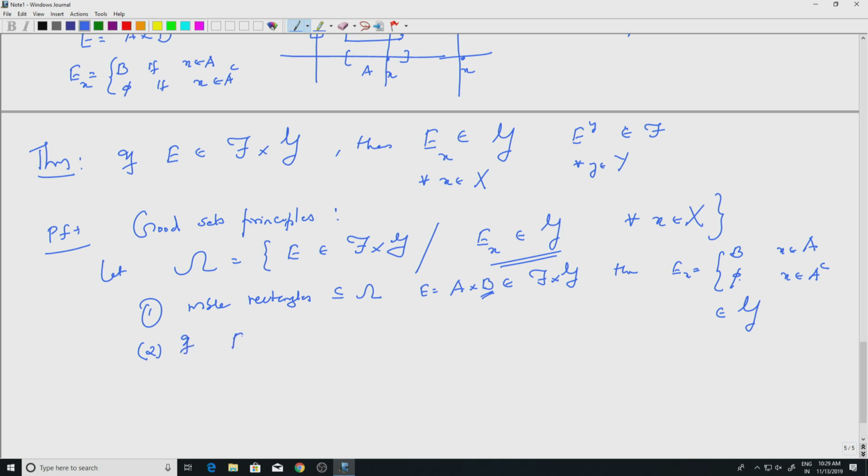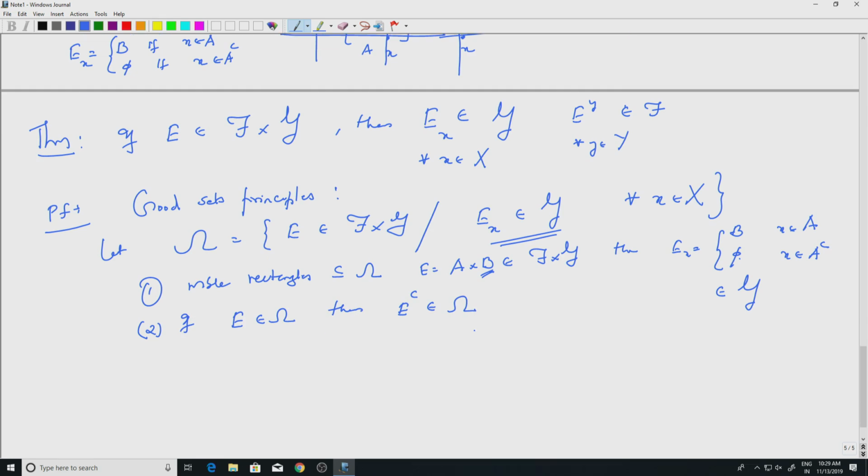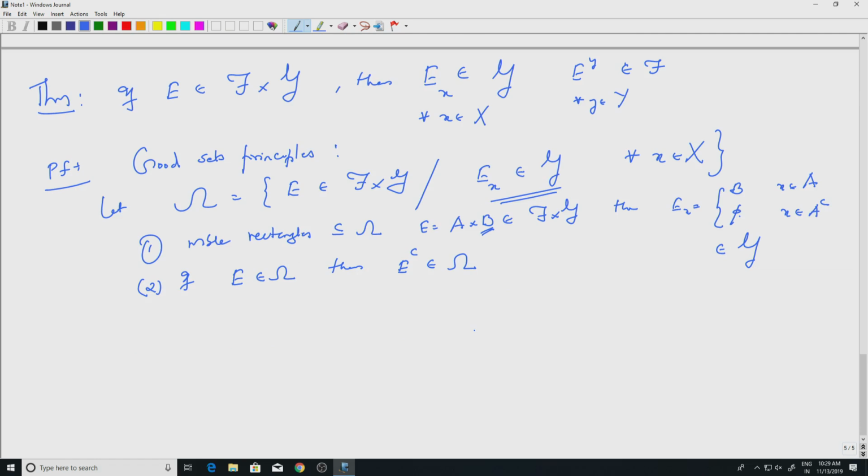If E belongs to omega, then E complement also belongs to omega. Okay. Well, so now I am not assuming E to be a measurable rectangle. E is an arbitrary set in omega, which means E is a set in f cross G such that the x sections are in G. I want to say E complement also has the same property. Well, why is that? So what do we do? Look at the section of E complement, right?